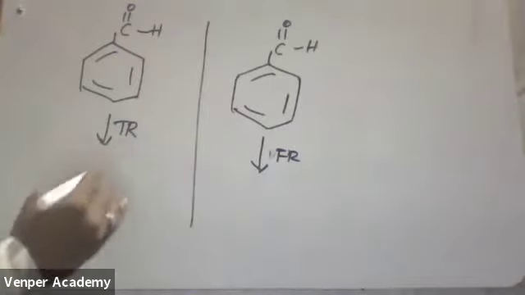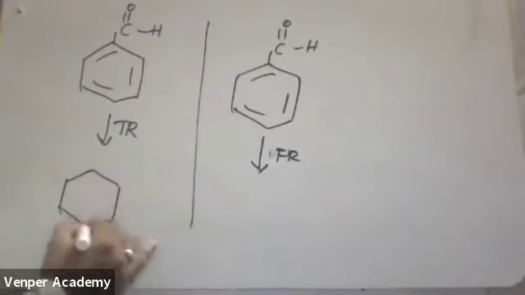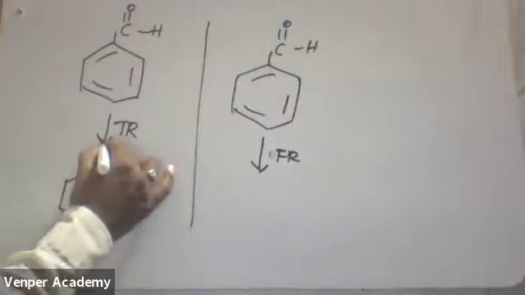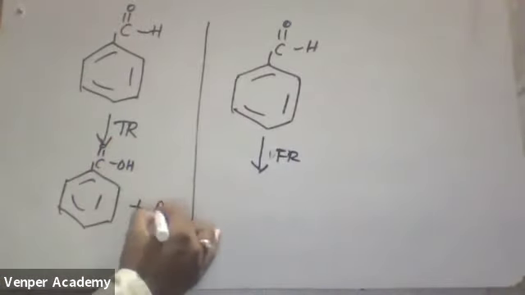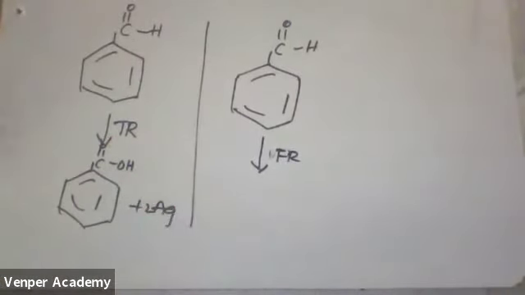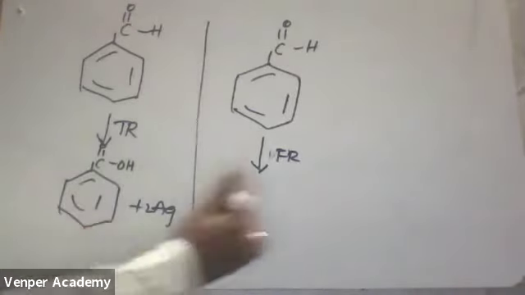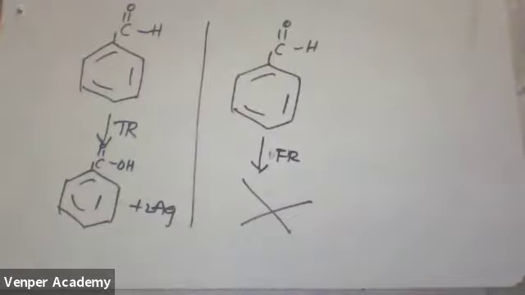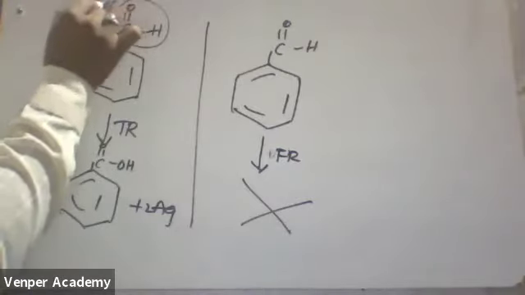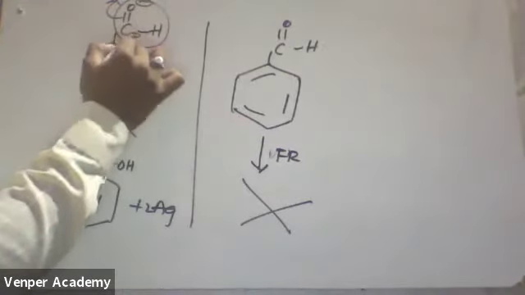Obviously, see, if I am taking Tollens reagent, this Tollens reagent will easily be converted to which one? C double bond OH, and it will be converted to 2Ag. Remember one small thing: this benzaldehyde is the molecule which will give a positive Tollens test, but it won't give the Fehling's test. What is the reason here? See, this is highly aromatic in nature, correct? This bond is shifting, this is negative charge, this will become very positive charge.